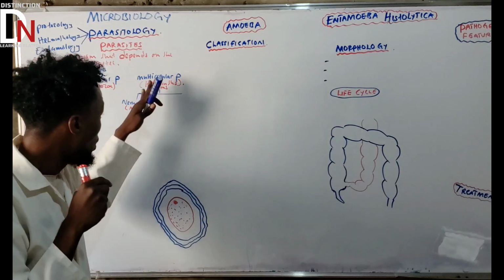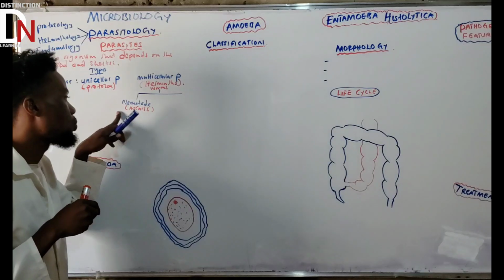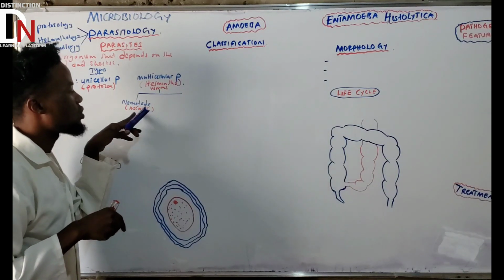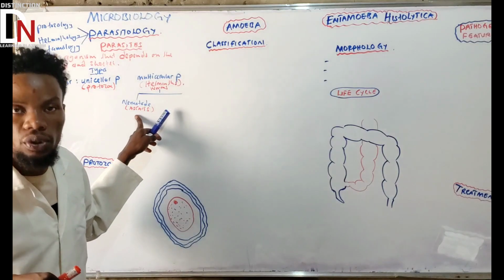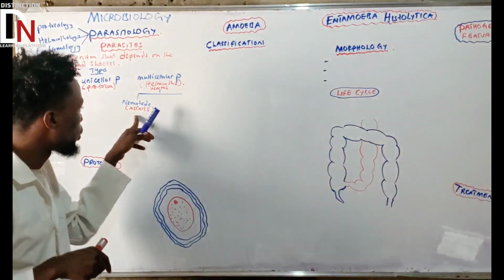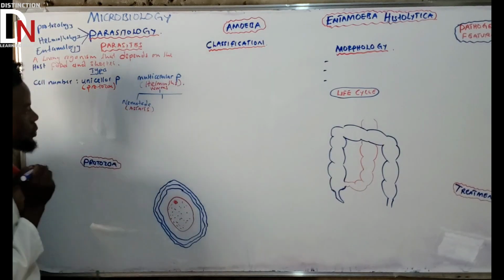But just know that one subgroup of worms is nematode. A good example under nematode is what we call Ascaris lumbricoides. We'll come and talk about that largest worm that can be found in the intestine, okay? What else? There's also another one.